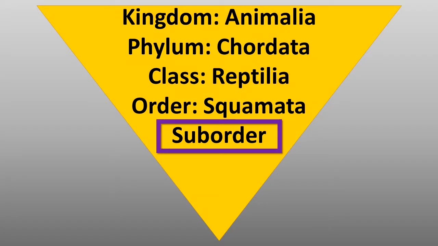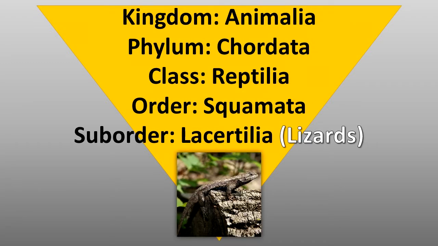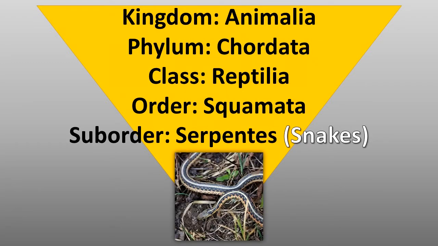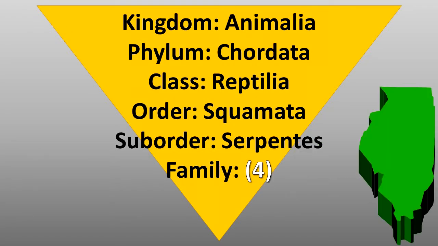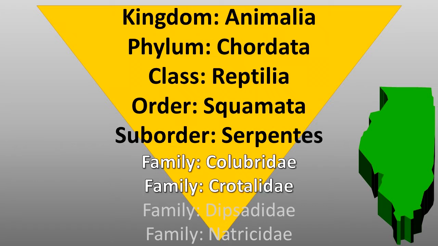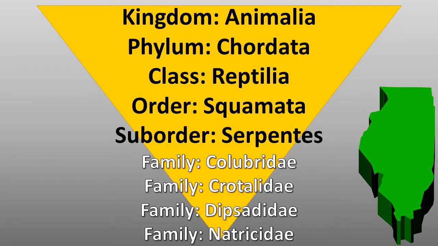Snakes and lizards are different enough that they are placed in suborders. Lizards in suborder Lacertilia, and snakes in the suborder Serpentes. Recent taxonomic work shows that there are 20 snake families worldwide. 4 of those snake families are represented in Illinois: family Colubridae, family Crotallidae, family Dipsodidae, and family Nitricidae. Let's take a look at each one.